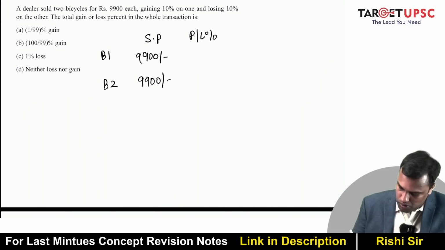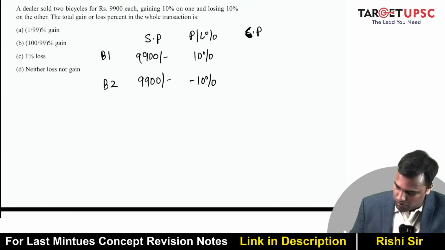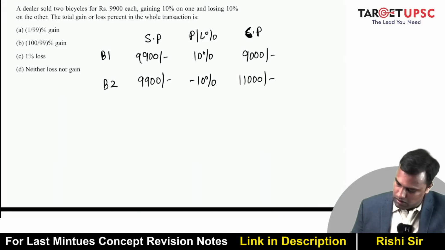What is profit or loss percent? Bicycle 1 is 10% profit, bicycle 2 is 10% loss. So what is the cost price? This is 10% profit, so this must be 9,000, right? And this is 10% loss, this must be 11,000, right?